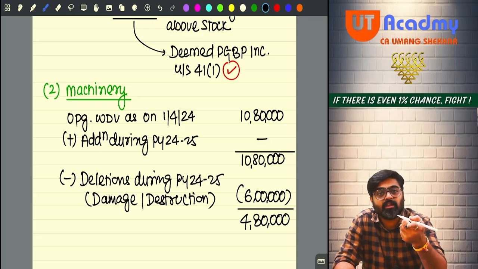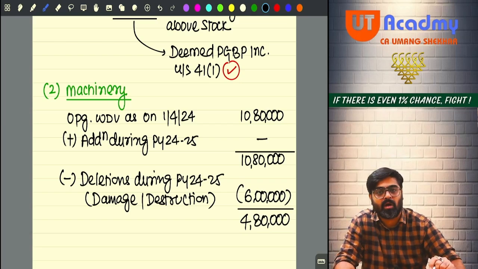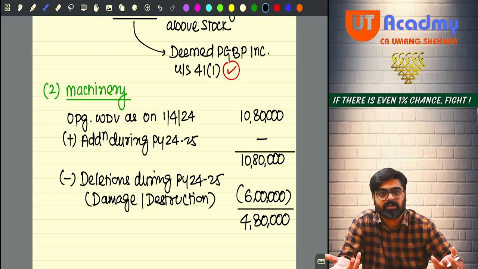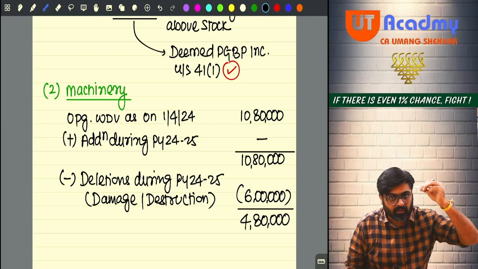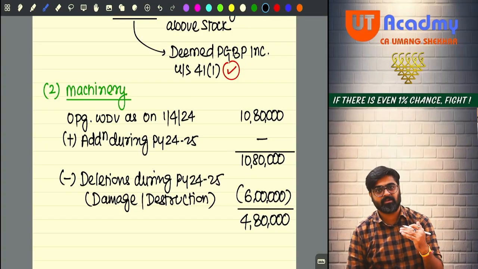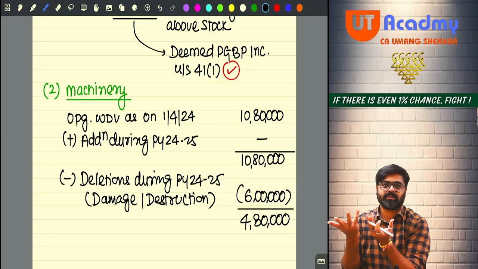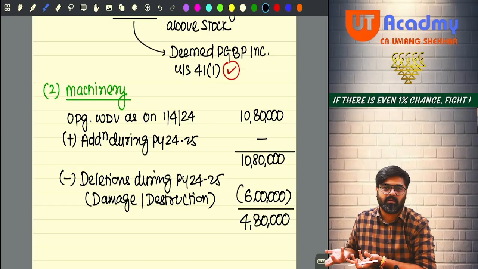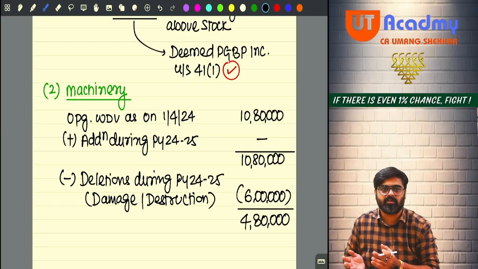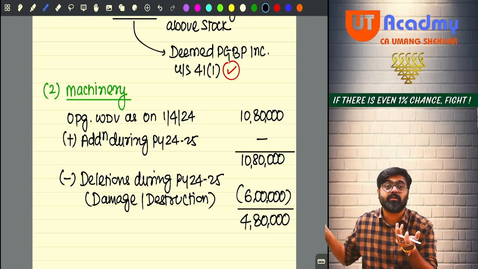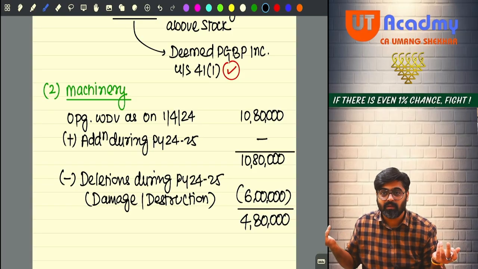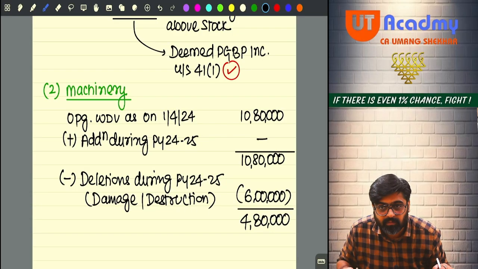So to represent this 480, is there any machinery in the block? No. So if there is no machinery, machine should be there, value should be there, only then the depreciation will come. Value is there, but the salvage machine is not there in the block. Because if nothing is mentioned, I will assume that the salvage machine is not used in the business. It was not usable. Getting my point?